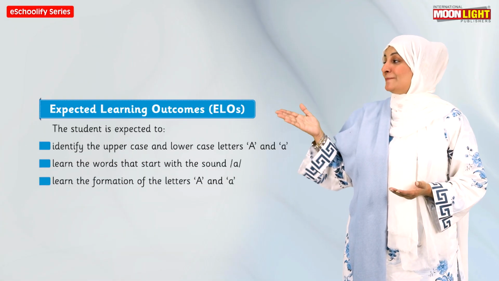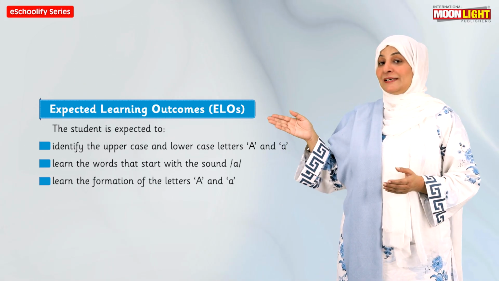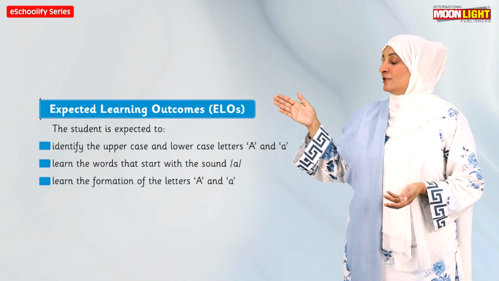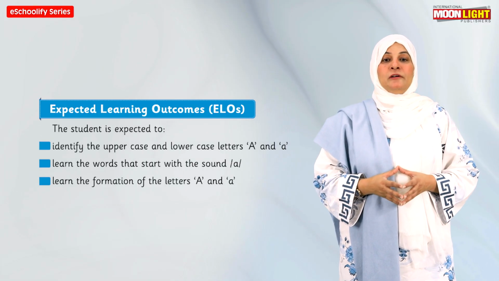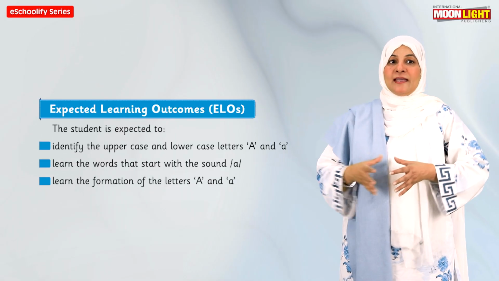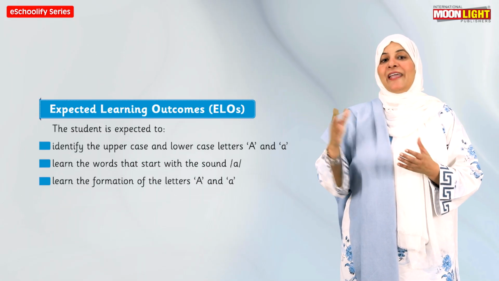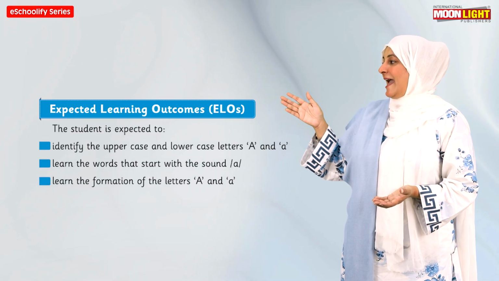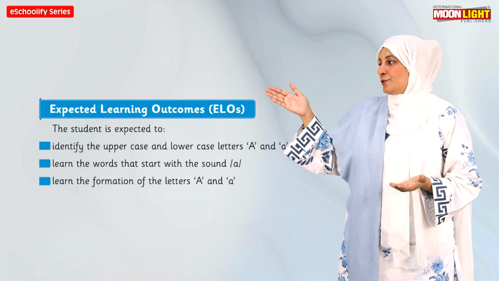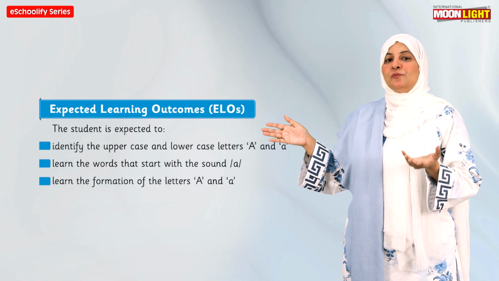What are the expected learning outcomes of today? The student is expected to identify the uppercase and lowercase letter A, learn the words that start with the sound of A, and learn the formation of the letter A, capital A and small a. Today, we will teach them how to write it, how to pronounce it, and its vocabulary words.